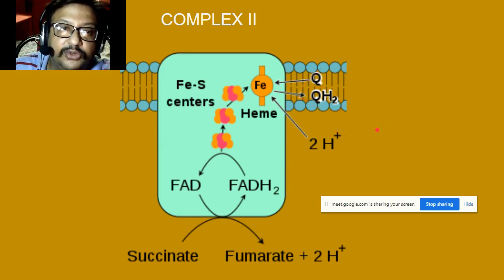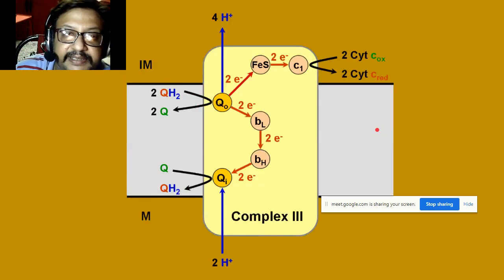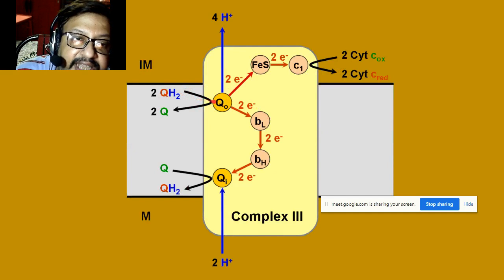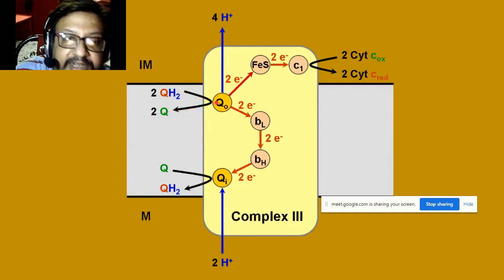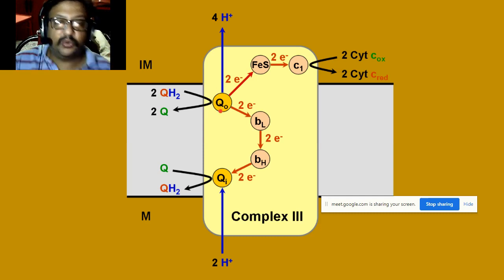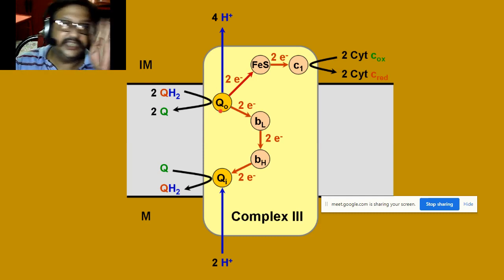Now let us move to complex number 3. In complex 3, the 2 QH2 release the electrons which had been taken, and form 2 Q, regenerated back at the Q0 center. 4 electrons are released, 2 from each QH2. So 1 QH2 releases 2 electrons, so 2 QH2 will release 4 electrons.